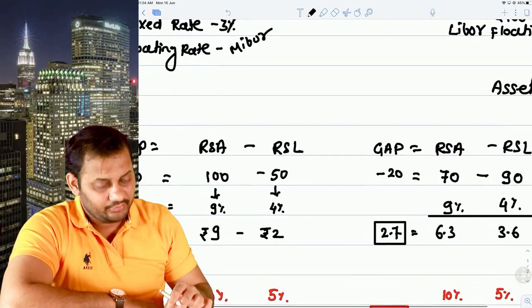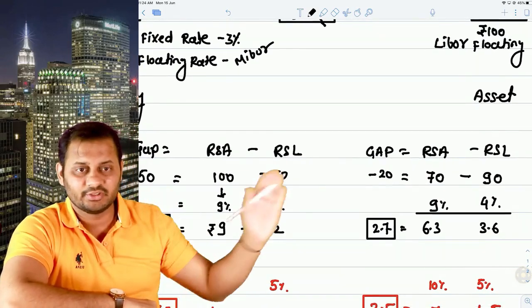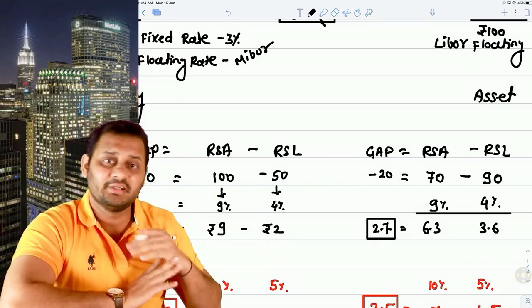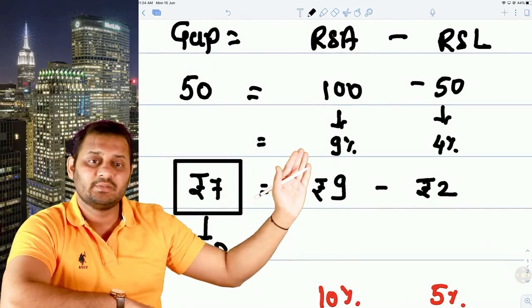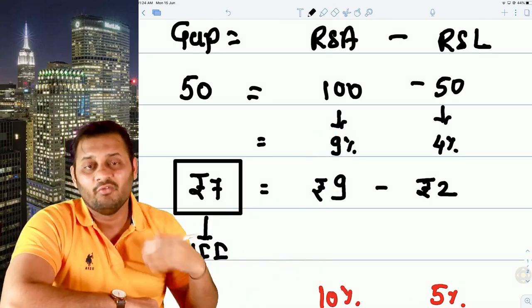Now let's take an example. I have explained the positive gap and the negative gap, both the things. Let's assume that the interest rate increases by 1% in all the cases. So let's first take this situation. If the interest rate increases by 1%, 9% will become 10% and 4% will become 5%. What will happen in that case?